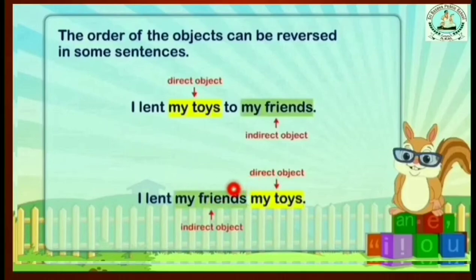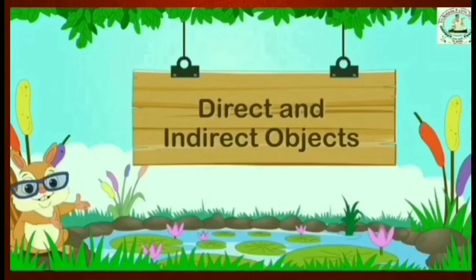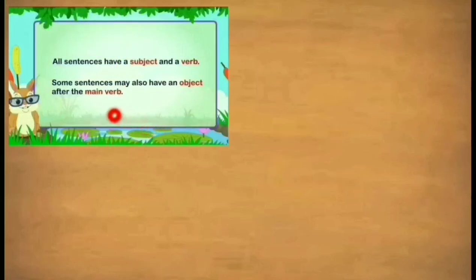Then how to identify direct and indirect objects? We will understand those also, no problem. Direct and indirect objects, very easy to understand these. Look at here. Do you know what object means? All sentences have a subject and verb, is it? So without a subject and verb we cannot make a sentence.